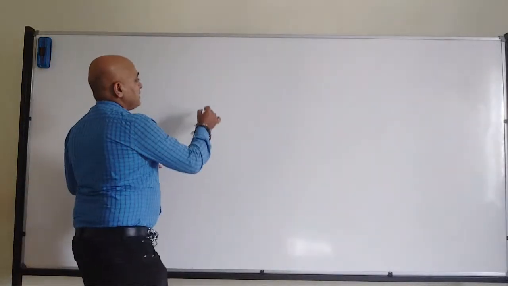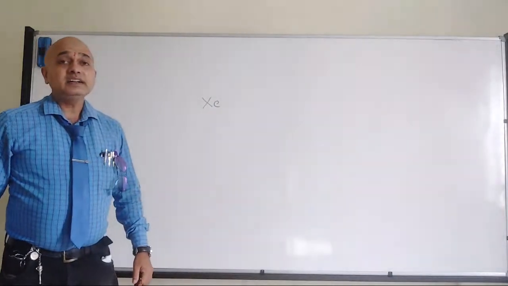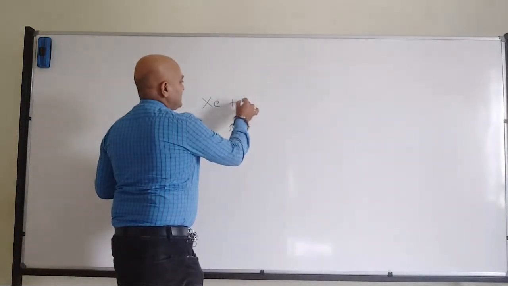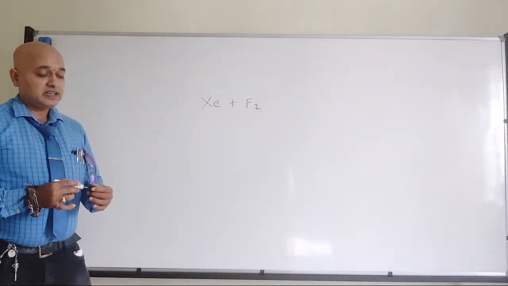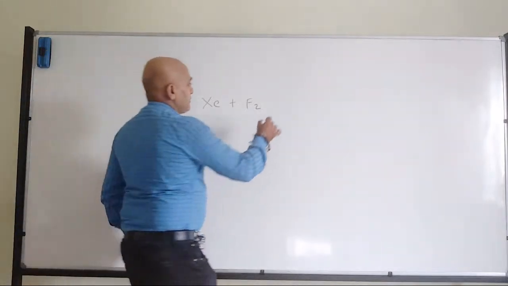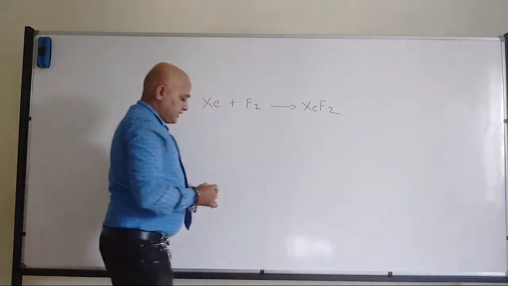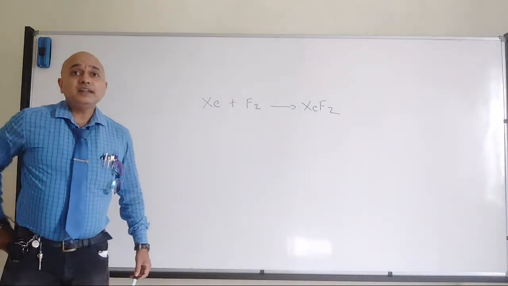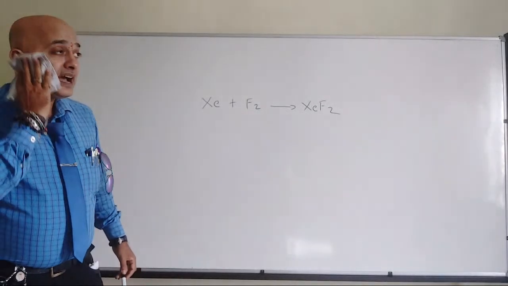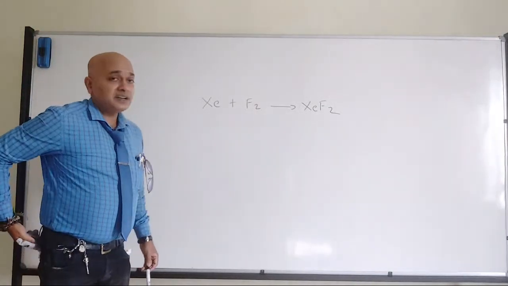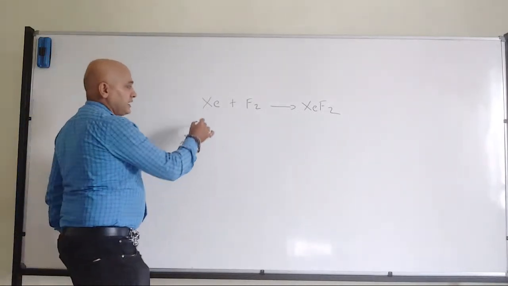See, for example, if I take xenon and treat the xenon with fluorine, the molecule will be xenon difluoride. Okay. So when xenon is treated with fluorine, I will have xenon difluoride.